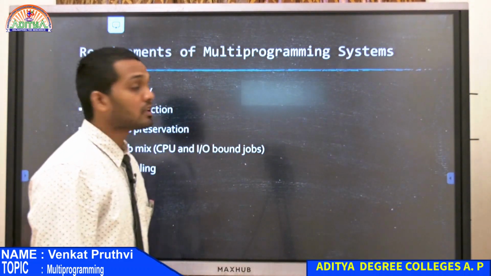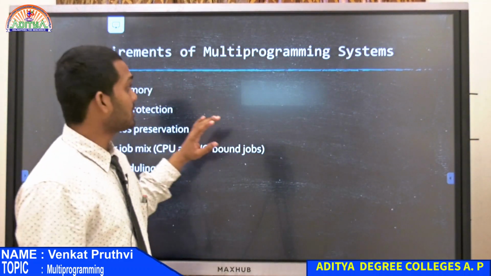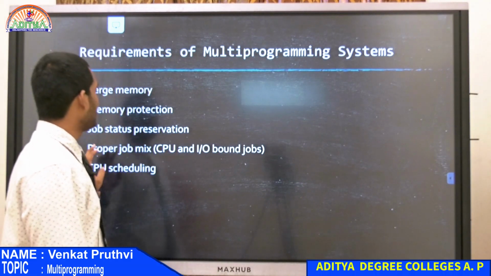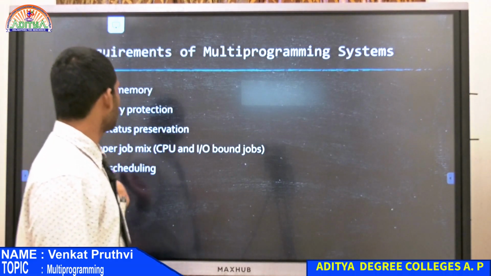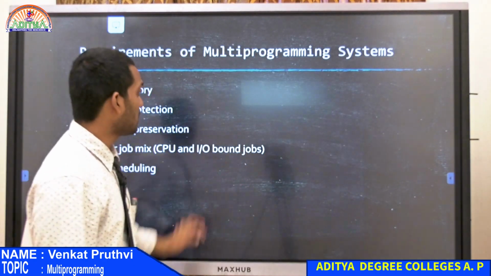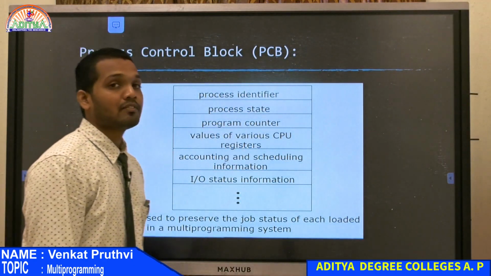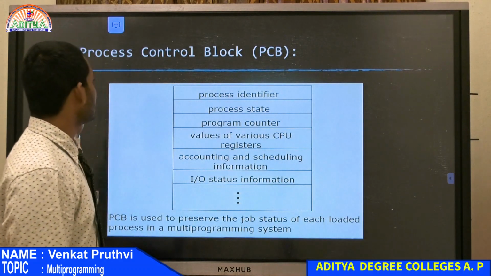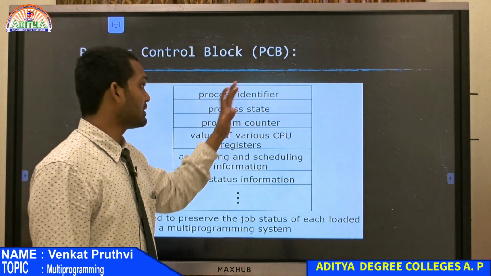And we also discussed the requirements for multiprogramming systems: large memory, memory protection, job status preservation, proper job mix, CPU scheduling. We discussed all these in yesterday's class. And we stopped over here, where we will be starting with the process control block, or PCB.